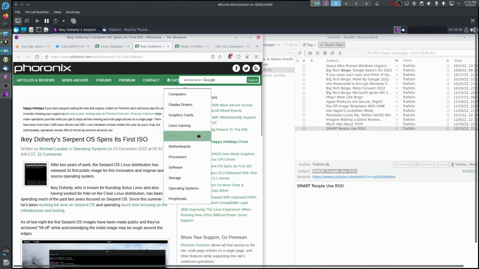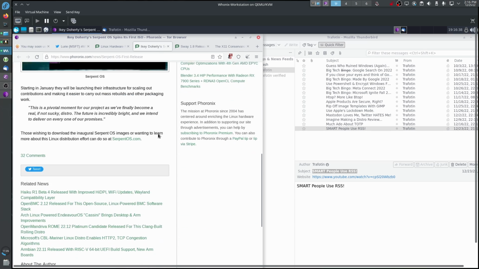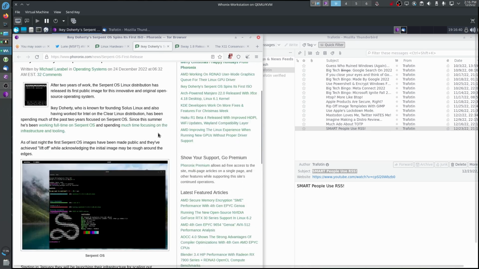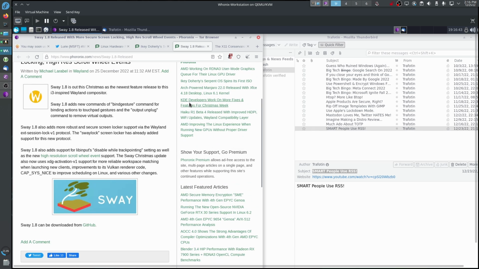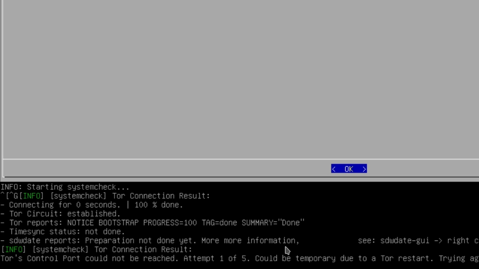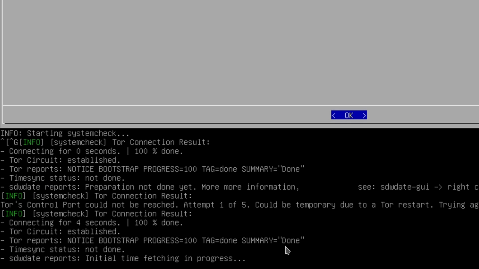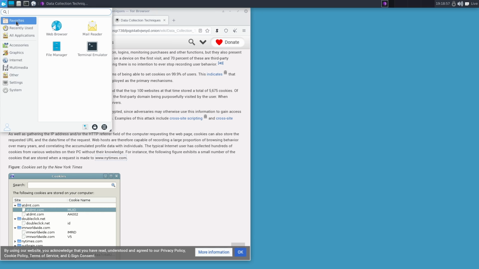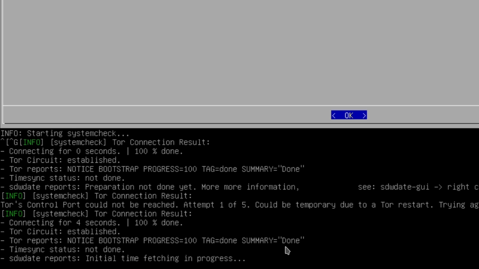Whonix is incredibly distrustful of their Workstation virtual machine because this is where you conduct all of your normal activities that you'd expect to do on your desktop operating system like Windows, Mac, and Linux. Whonix filters everything through the Tor network using a second lighter virtual machine, the Gateway. So you do all of your main activities in the Workstation and you do all of your networking activities through the Gateway.